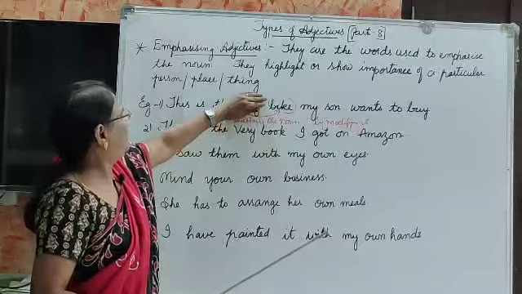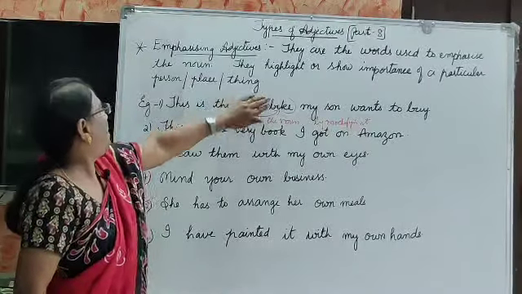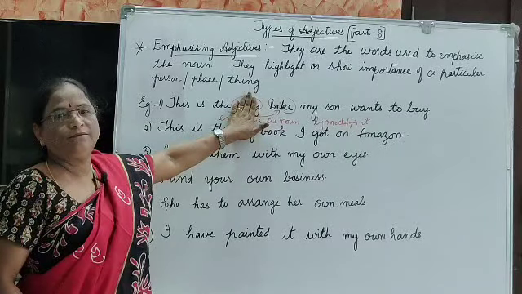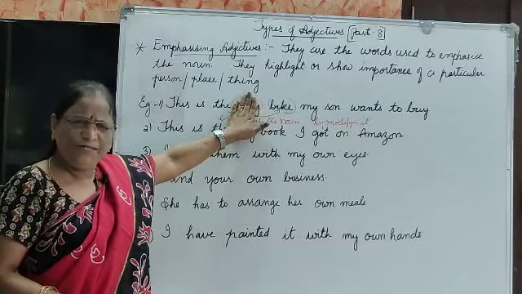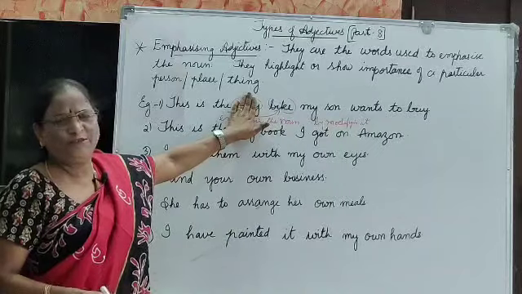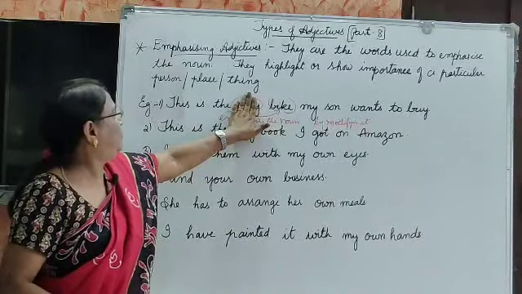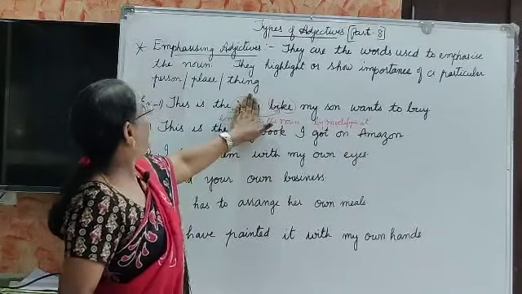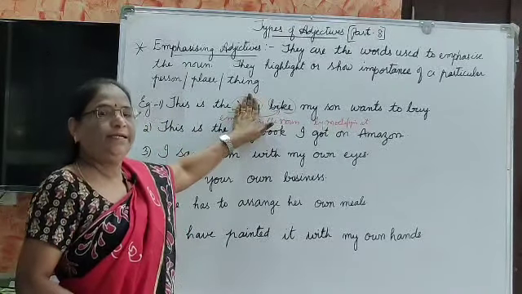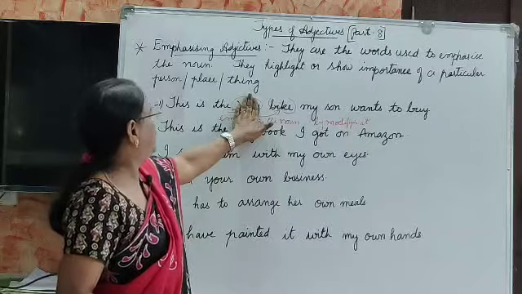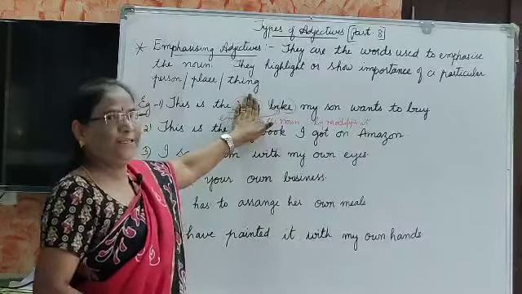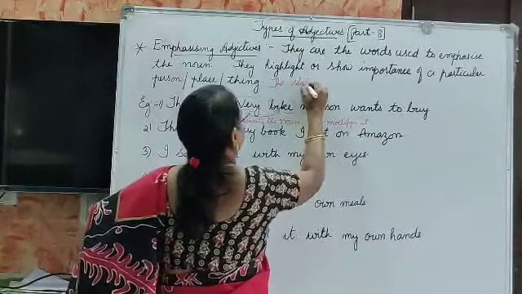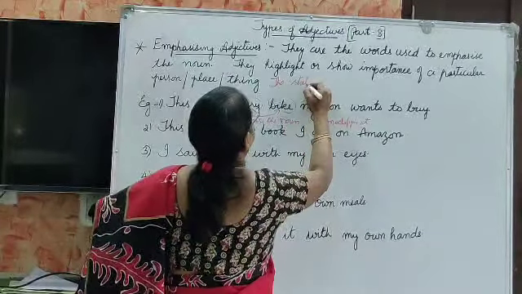If we remove this "very", "This is the bike my son wants to buy" still makes complete sense. It has its own meaning. Though we remove the emphasizing adjective from the sentence, it has its own complete sense.